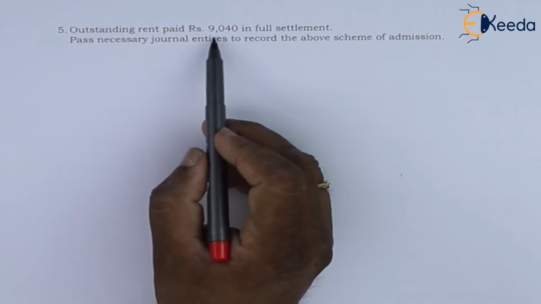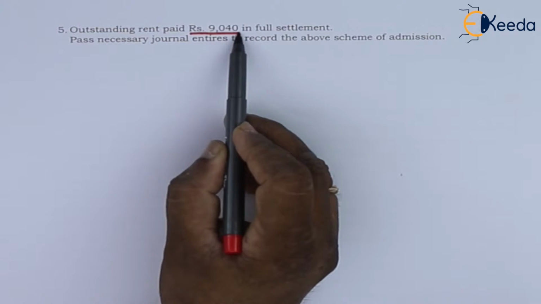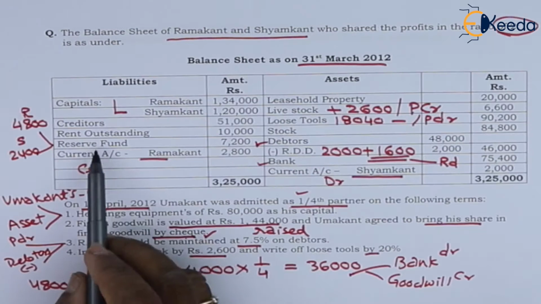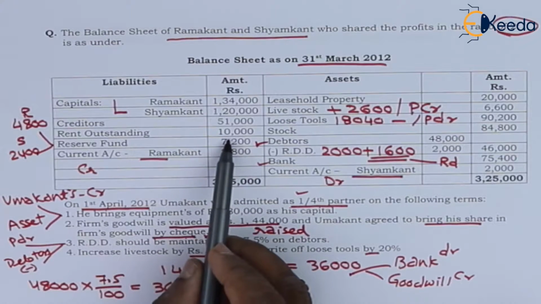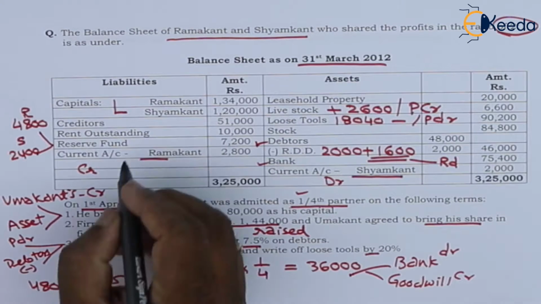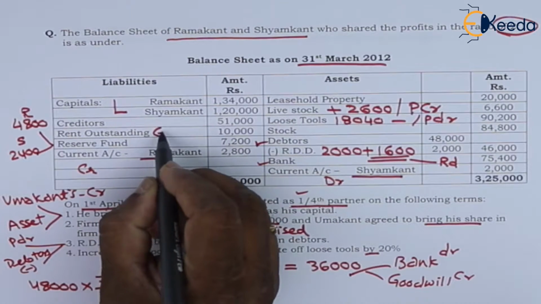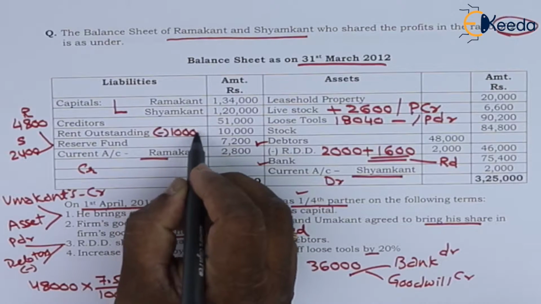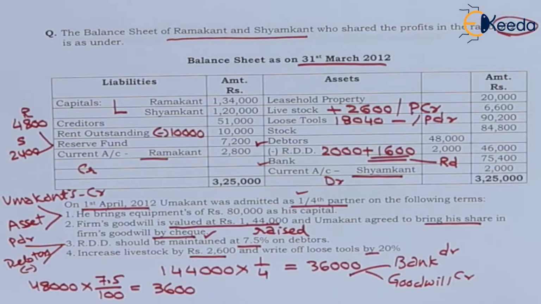Outstanding rent paid rupees 9,040 in full settlement. Outstanding rent is given here as 10,000. It is finally settled. So from rent, we are required to deduct the full amount 10,000. In the new balance sheet, there will not be any item of rent outstanding.